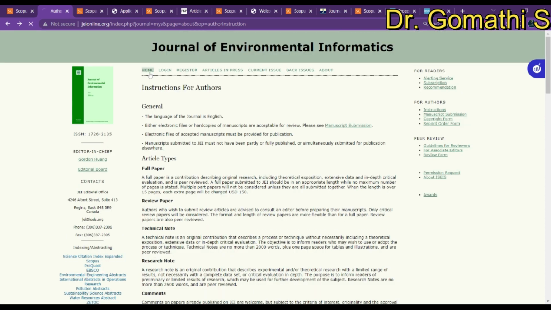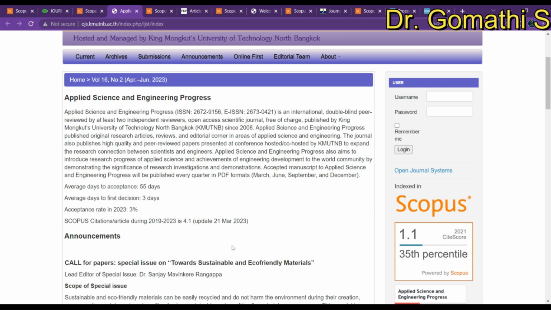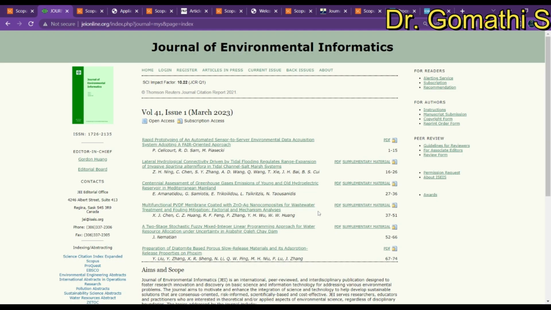You can find it either on the home page, or if you couldn't find it anywhere, you can just go and check the archives. Next, you have to check how many days they are taking to reply back. In a few journals they mention directly how many days they'll take. This is a March issue, right? Let us go to the back issues and check how many issues they are publishing per year.